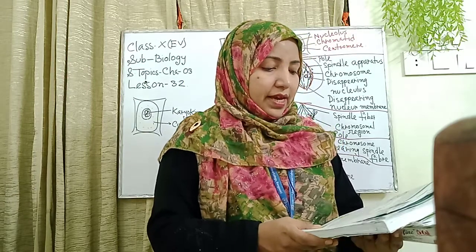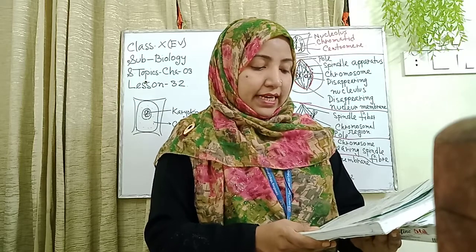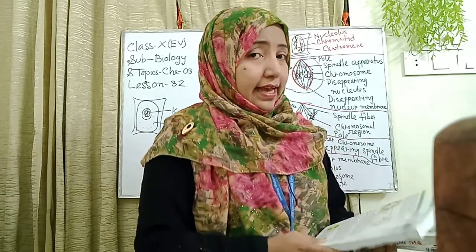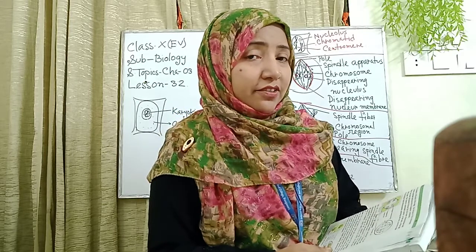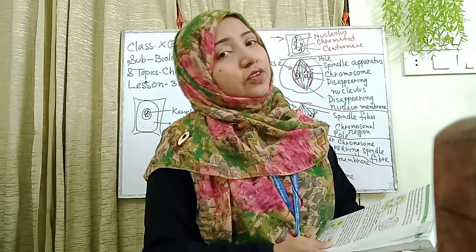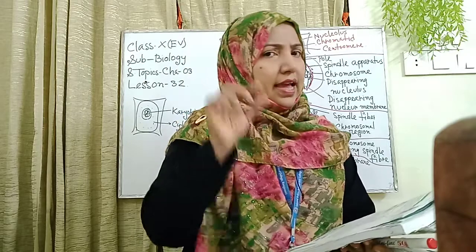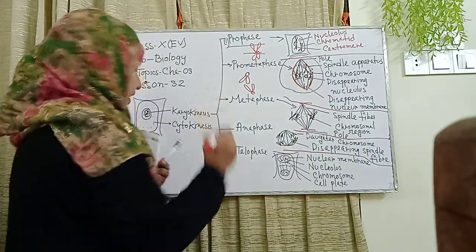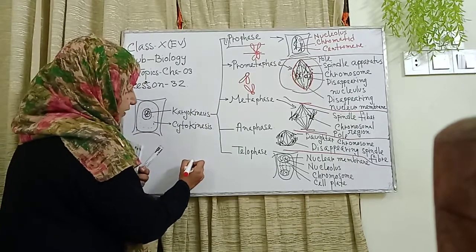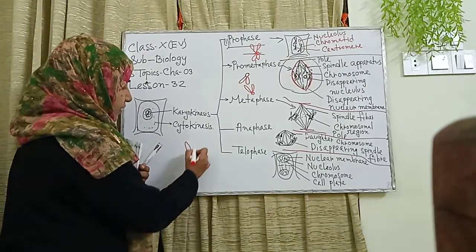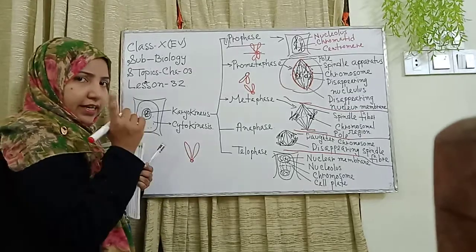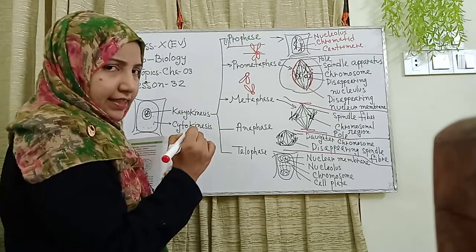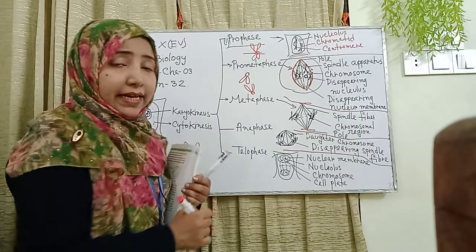Depending on the centromere in the chromosome, the chromosomes look V-shaped, L-shaped, and the other names are metacentric, submetacentric, acrocentric, and telocentric. I just draw this. First structure is the metacentric. Here the centromere is in the middle and the chromatid to chromatid. It looks V-shaped, and its name is metacentric.